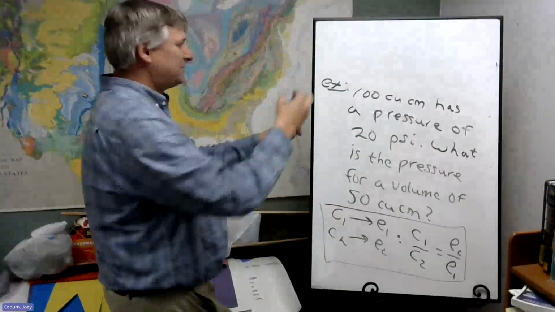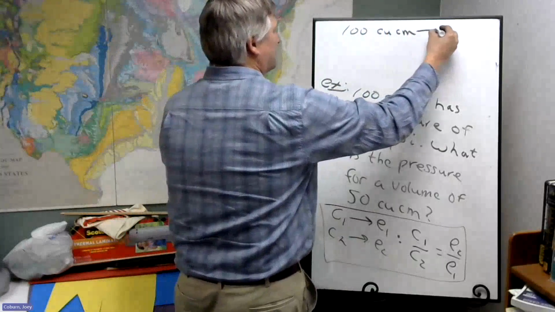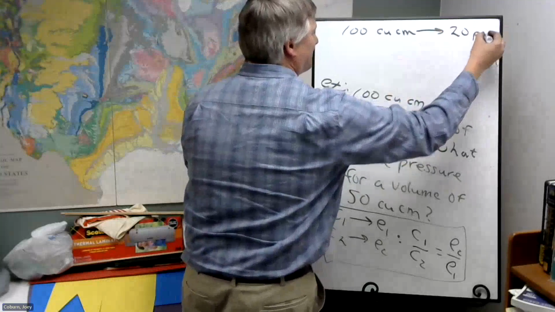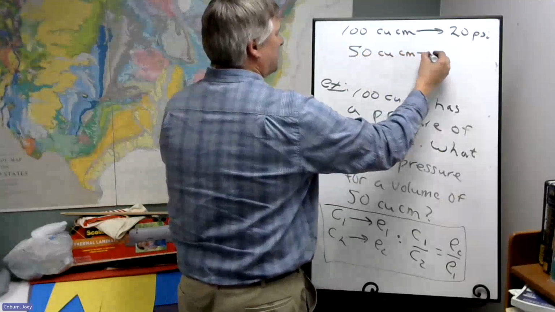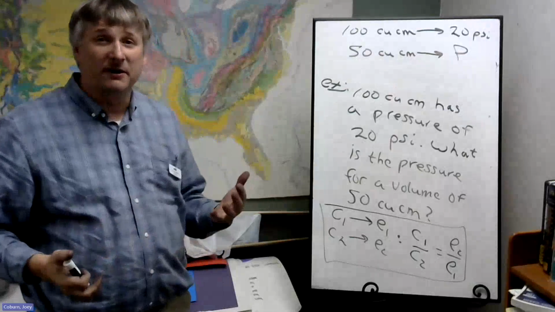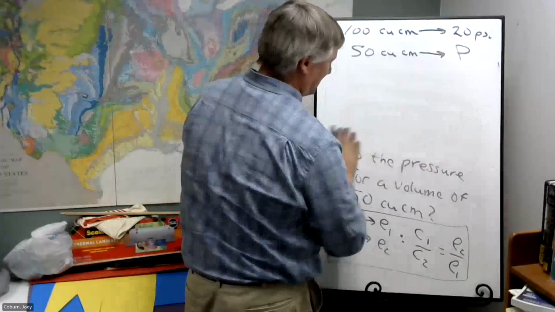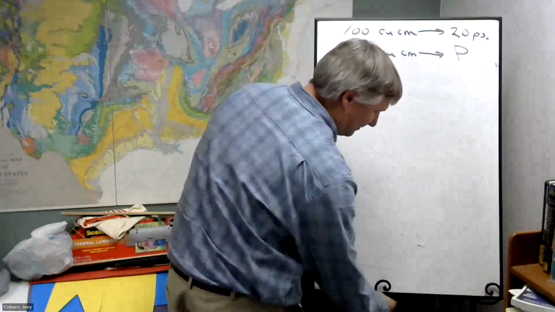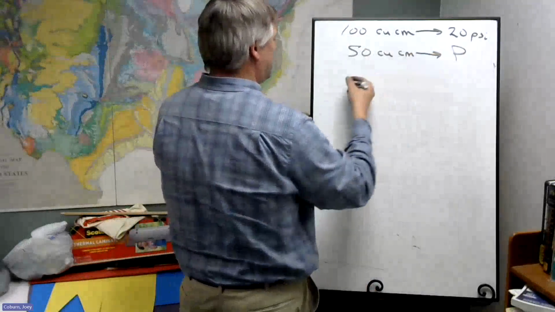So for us, we could say 100 cubic centimeters results in a pressure of 20 psi. And then 50 cubic centimeters, well, we don't know what that pressure is going to be, so we'll call it a variable P. So this is our C1 and E1.